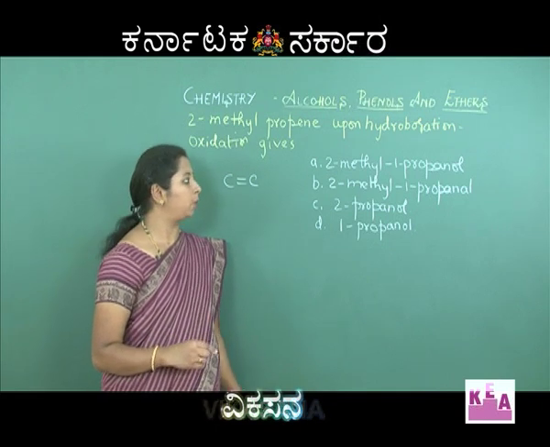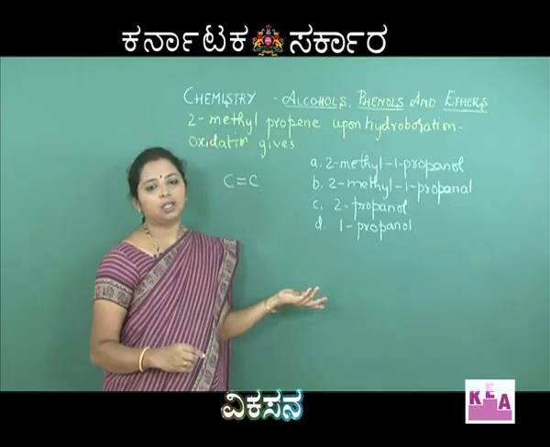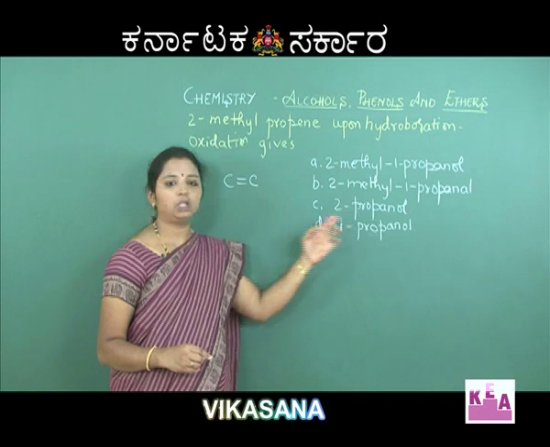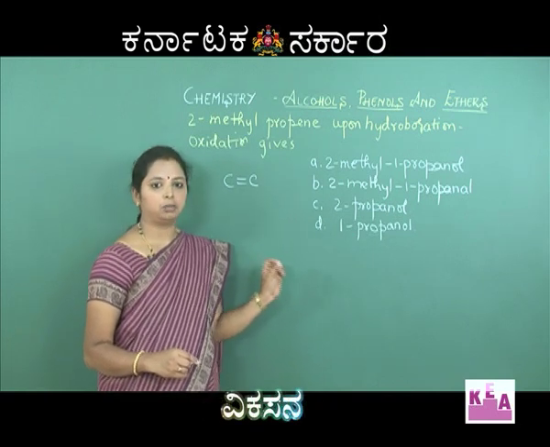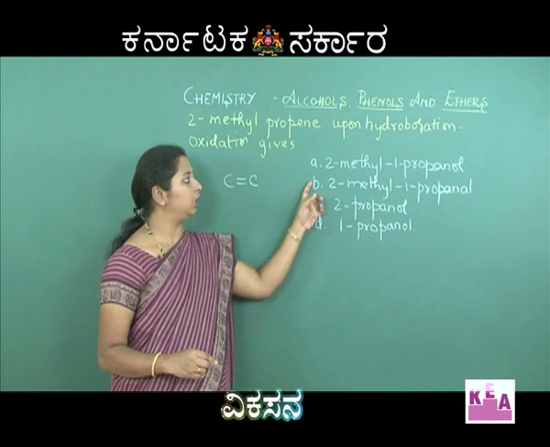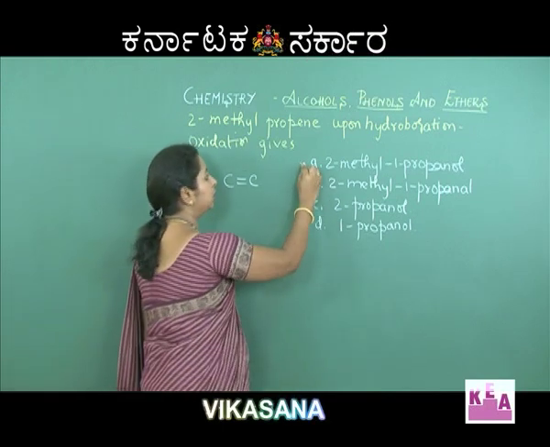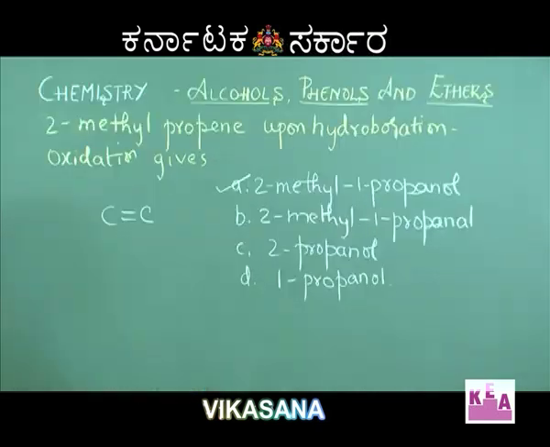Aldehyde is definitely not obtained from the hydroboration reaction, neither 2-propanol nor 1-propanol. So, without writing the reaction mechanism, you can guess that it is 2-methyl 1-propanol, and therefore option A is correct. Whenever hydroboration takes place, it is the primary alcohol which is obtained.